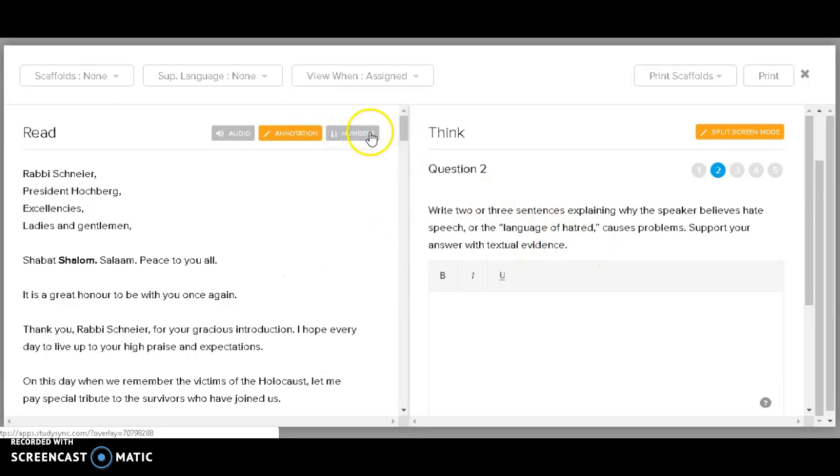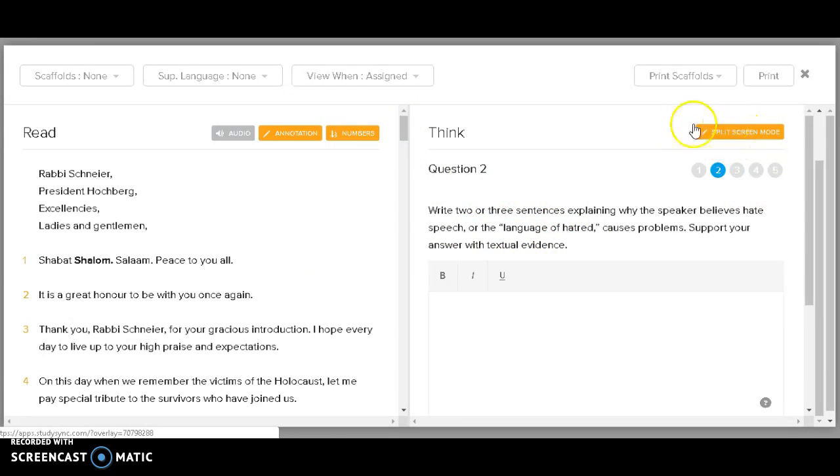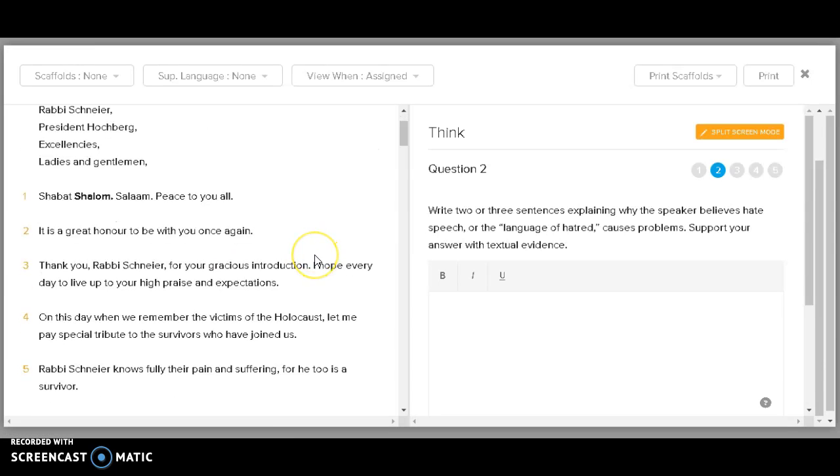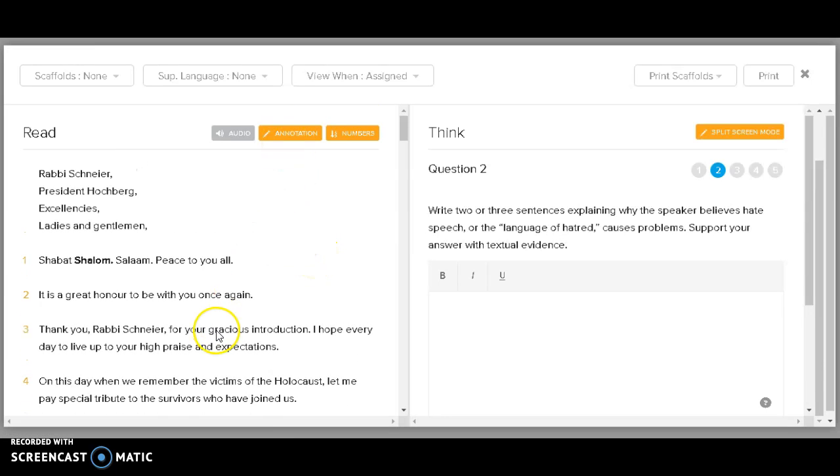So I always turn on the numbers. I also turned on split screen mode, which you'll see on the top here, so you can have the text and the questions available to you at the same time. If you want to copy and paste into the Think questions, you need to turn annotations off.